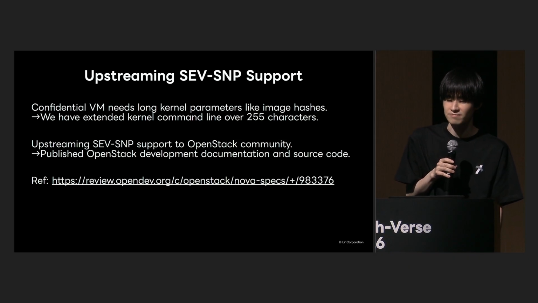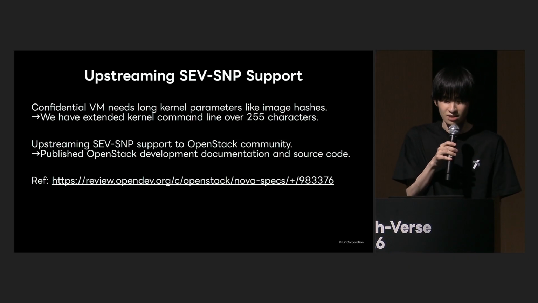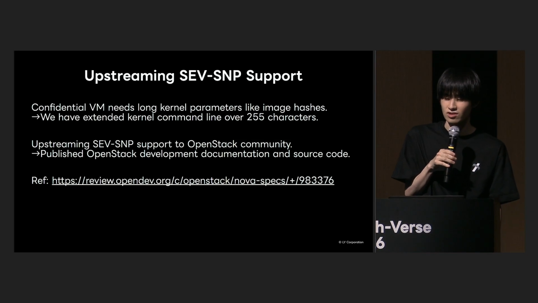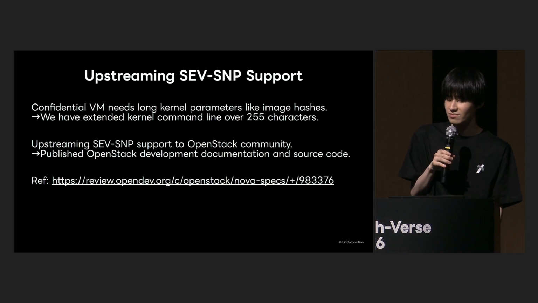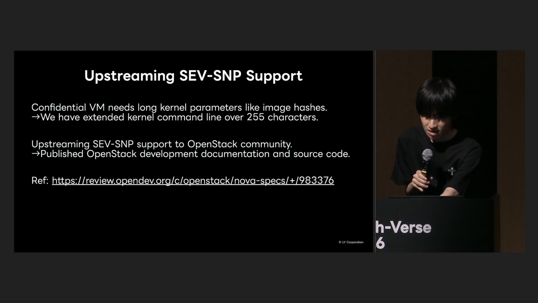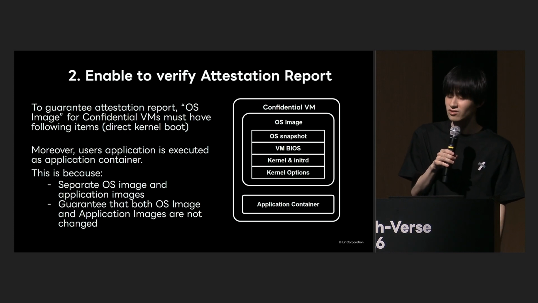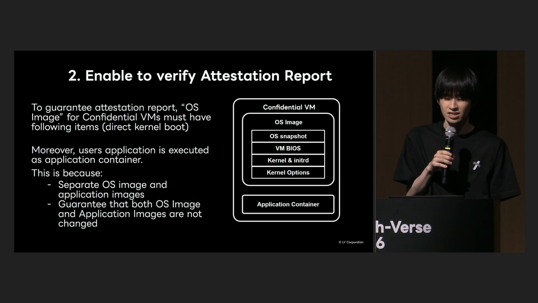The content I have described so far in the slides is currently in OpenStack AppStream. We are moving forward with proposals and bug reports. We plan to release our development documents and source code, and in the future, we hope to make this functionality available to external OpenStack users as well. Above, I have described the implementation up to the launch of confidential VM. From this point on, I will explain the mechanisms necessary to make the attestation report verifiable.